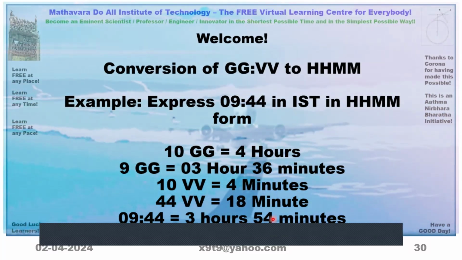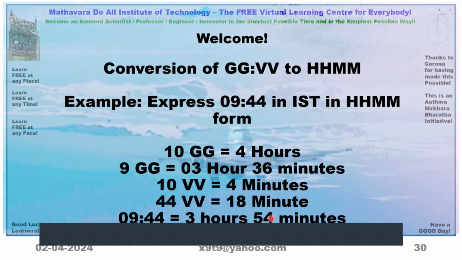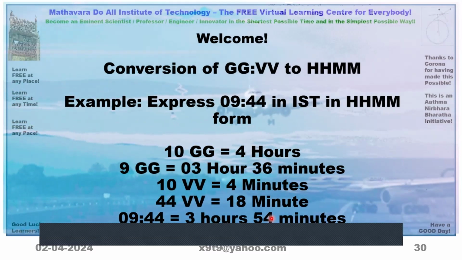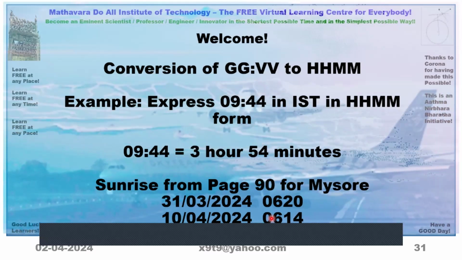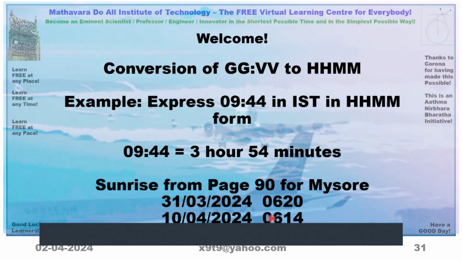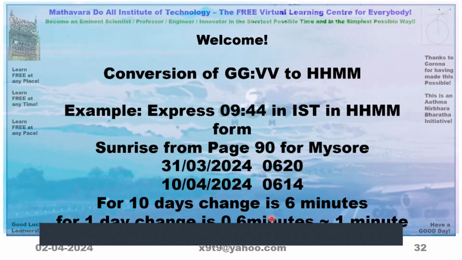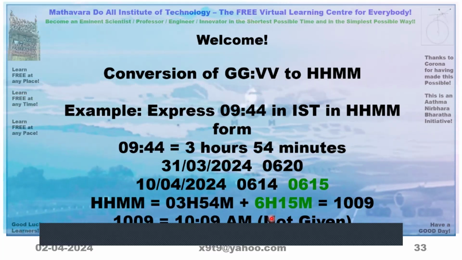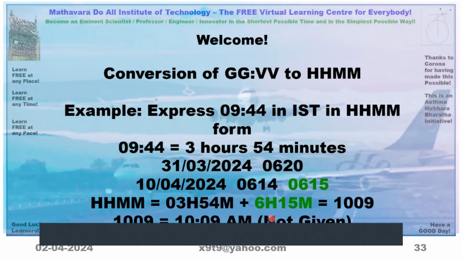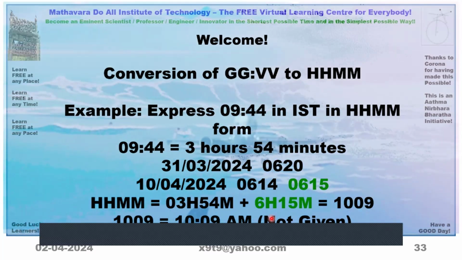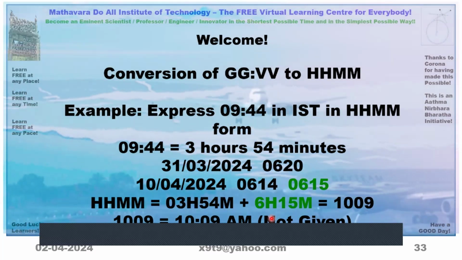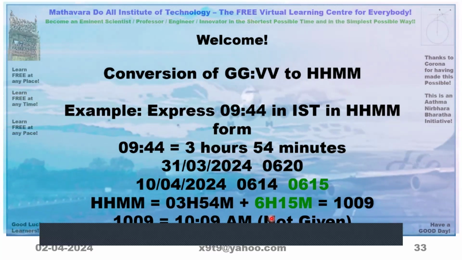So the total of this is 3:54, to which we will add the sunrise time. Because it is for the same date we are calculating, we use the same value. So it becomes 10:09. He has not given the value in the Panchanga because he asked us to calculate and use when necessary.